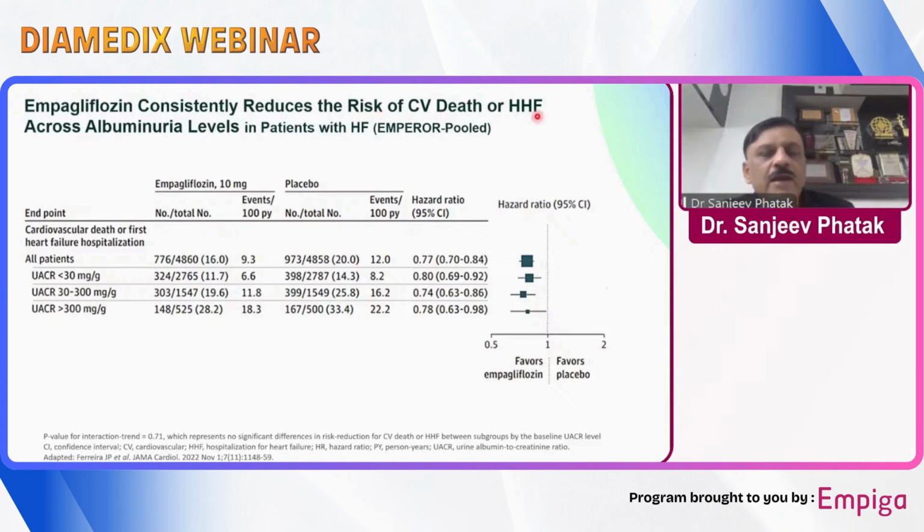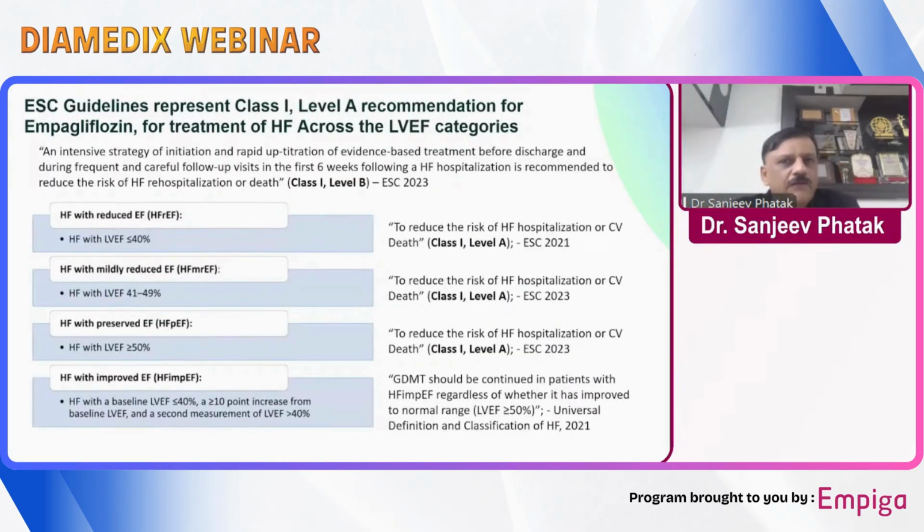We know that with albuminuria, the risk of heart failure and cardiovascular event rate is much higher compared to patients without albuminuria. But here it has been clearly shown that regardless of that, empagliflozin reduces the CV risk, CV death, and hospitalization for heart failure.